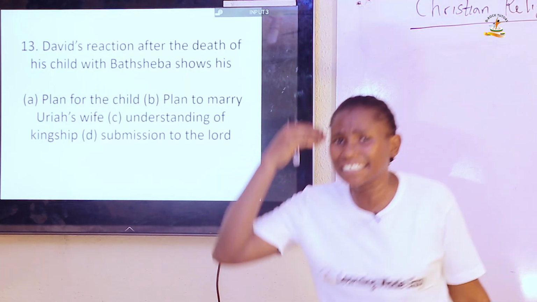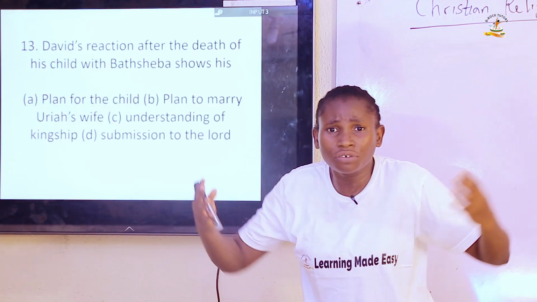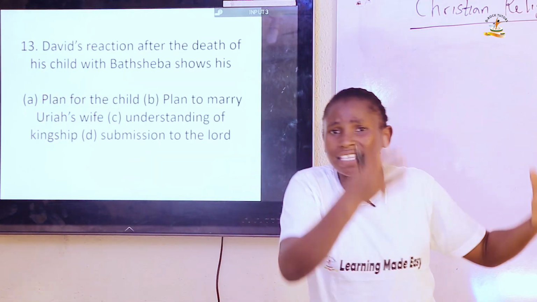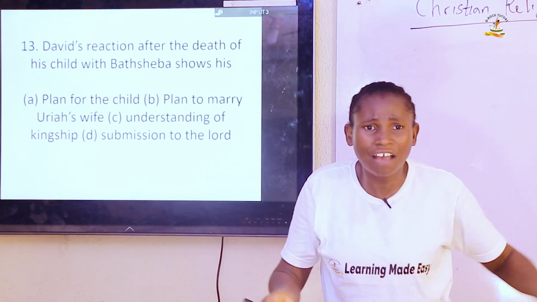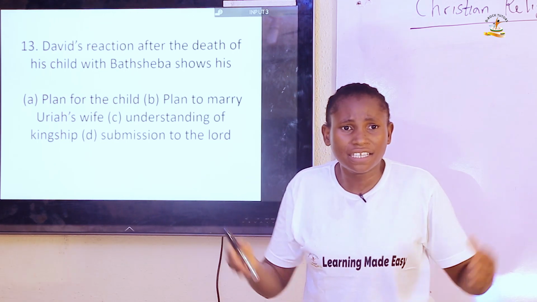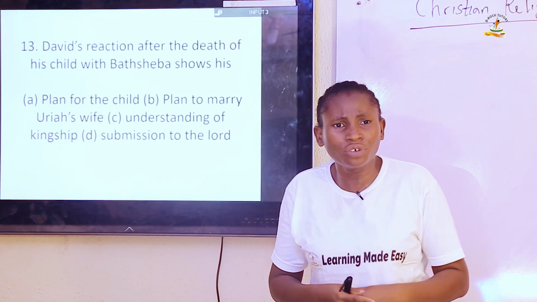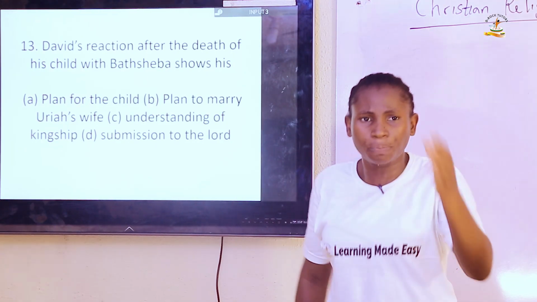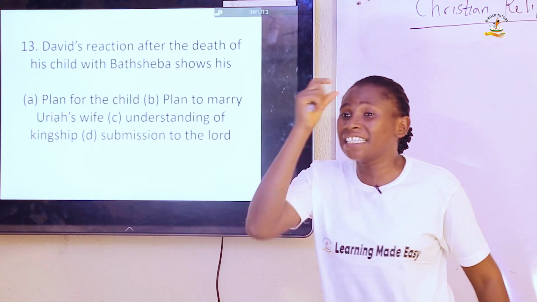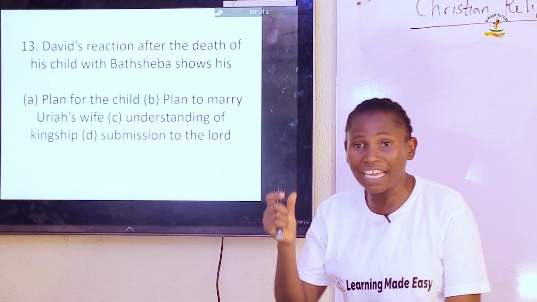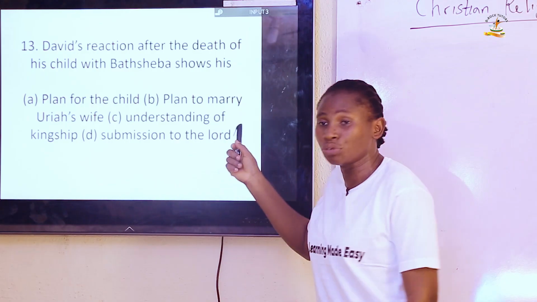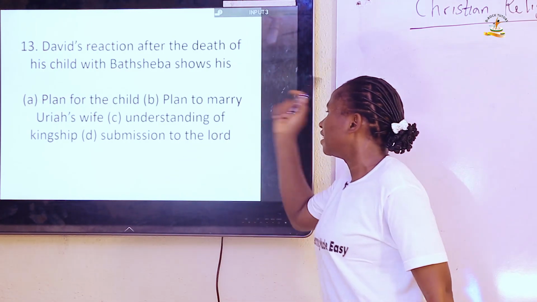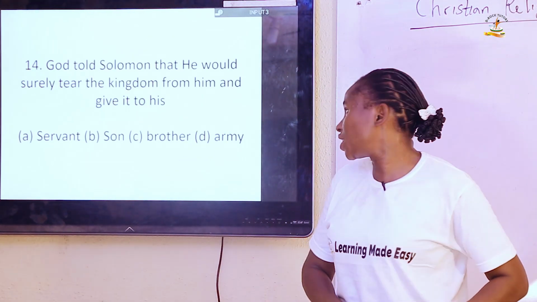And when David heard about the death, then what did he do? He stood up. He bathed, he anointed himself, went to the house of God, prayed, ate, and requested for food. And the people were surprised that when this child was sick, he was praying for the child. That means that David submitted to the will of God, which makes the answer D. To question 14.